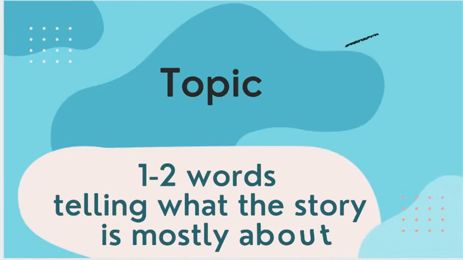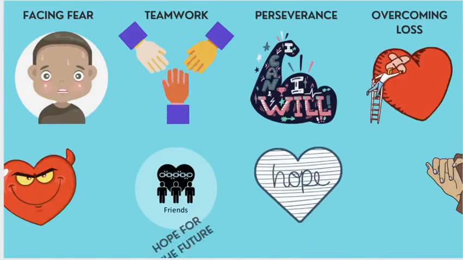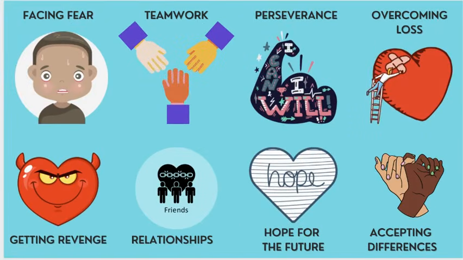Now, topic, on the other hand, is one or two words telling what the story is mostly about. So it's not a full sentence, it's not the who and what, but it's just a real short what is it all about. And so some of the topics in stories that we might read are facing fear. So maybe there's a character who has to face some fears that he's having or she's having. They could be external fears or it could be internal as well. Getting revenge. So maybe they're getting back at someone or something.